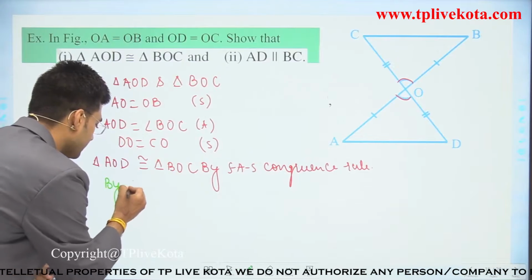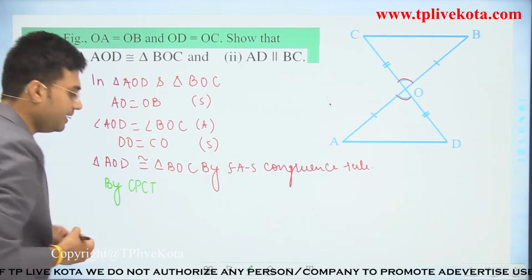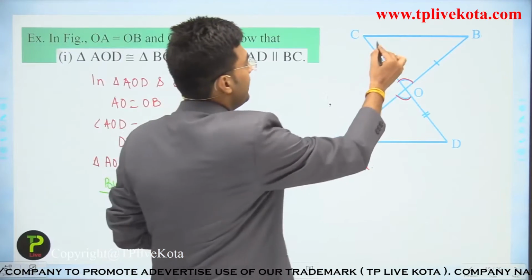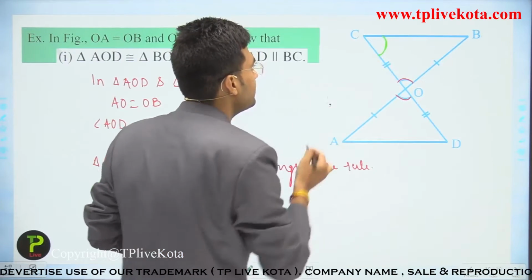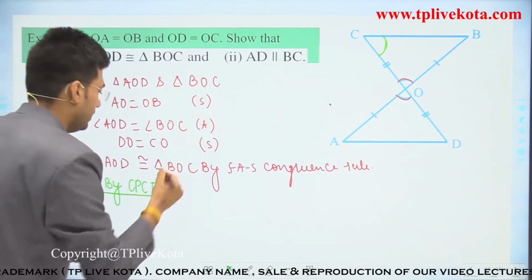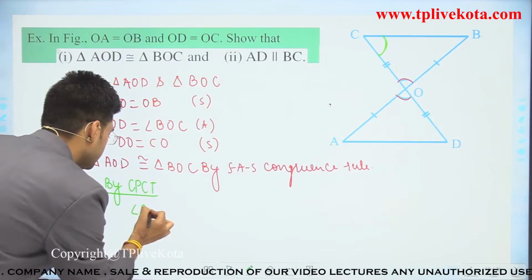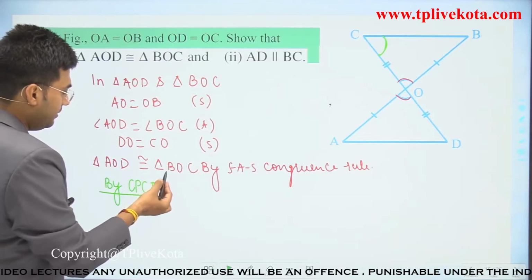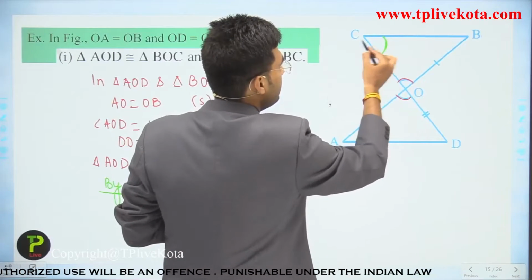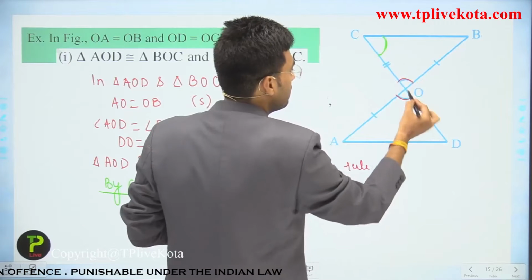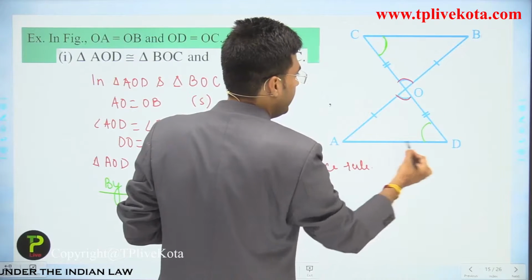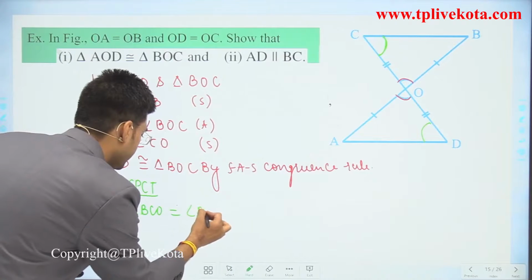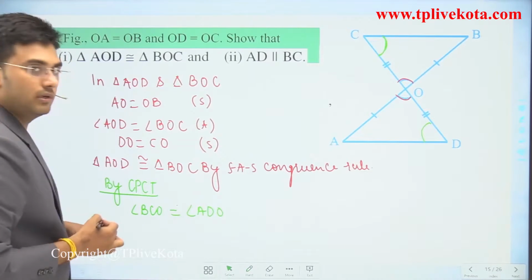So by CPCT, corresponding parts of congruent triangles, we can say that angle BCO should be equal to angle ADO. Clear?